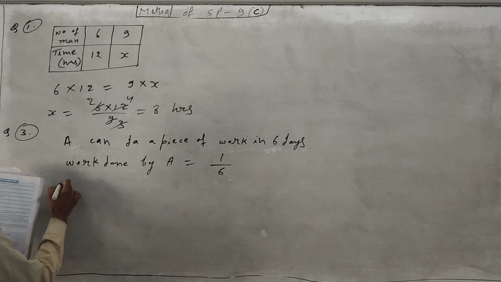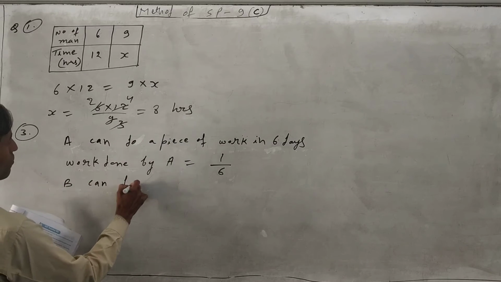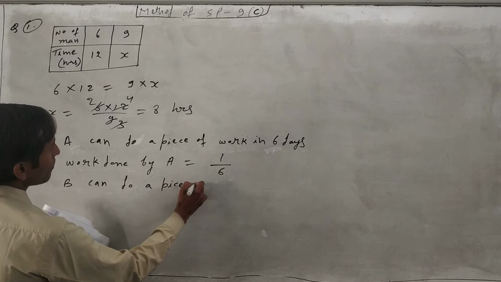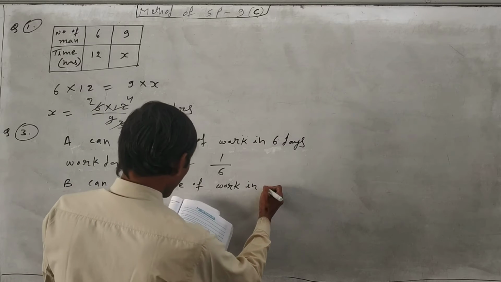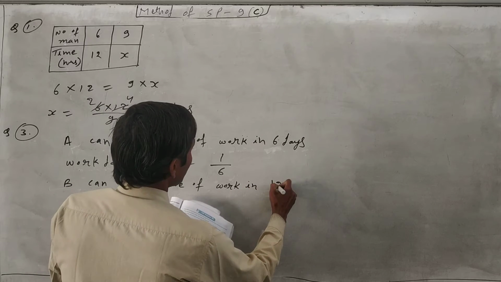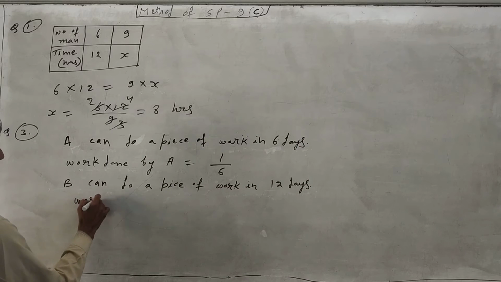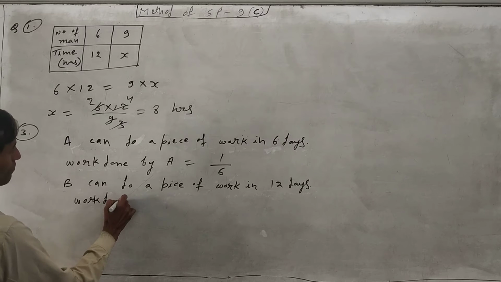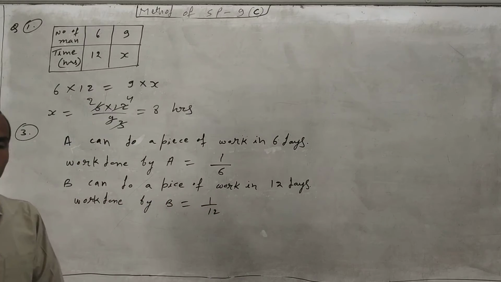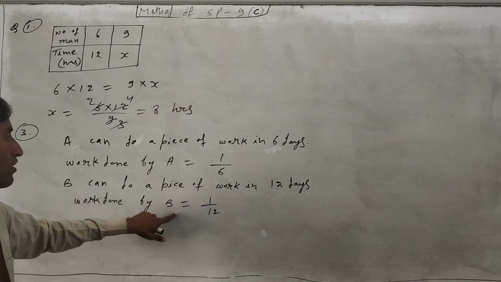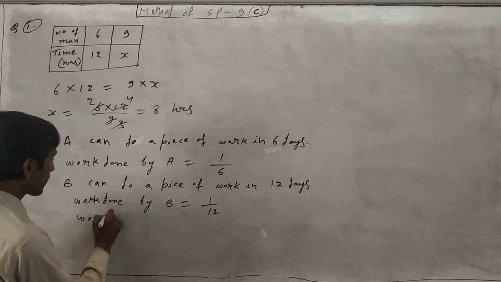Now B can do a piece of work in 12 days. So the work done by B is equal to 1 upon 12. Now we have to find together. For that we will find the work done together. So A plus B, work done by both.